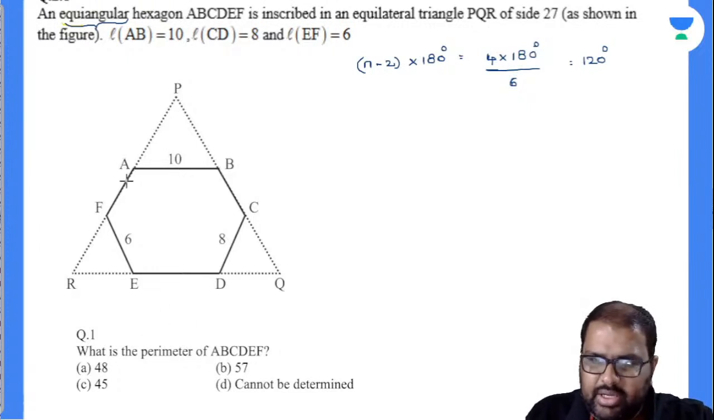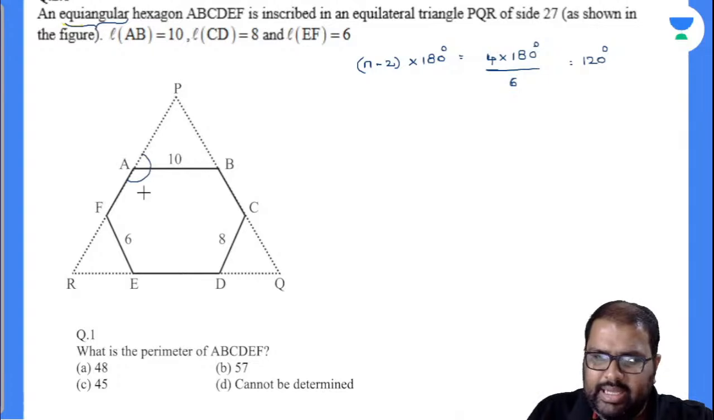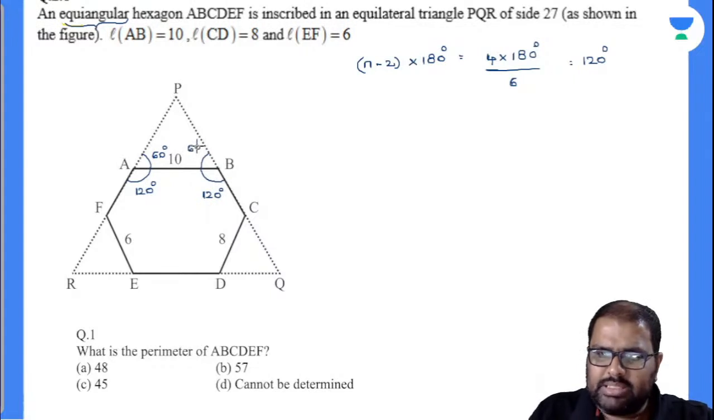Yes, perfectly. See here, the sum of adjacent angles must be equal to 180 degrees. This is 120 degrees, so now this will be 60 degrees. The same case will be applicable here also: the sum of adjacent angles will be equal to 180. This is 120 of a hexagon, so this will be 60. Now see, this is 60, this is 60, so this must also be 60.